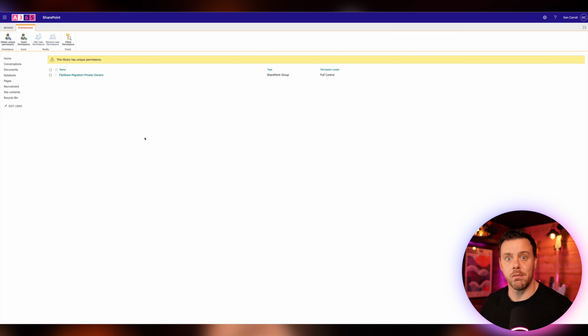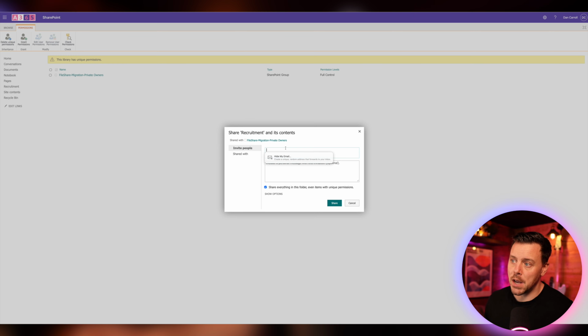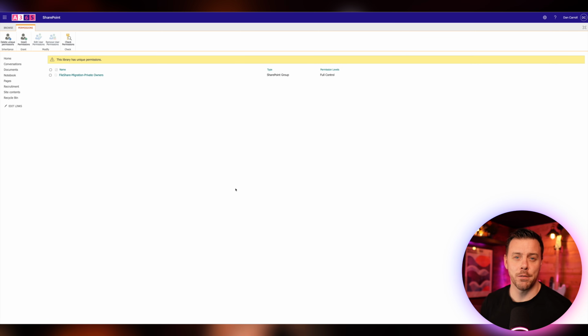But what if we want to grant permissions in here? Well, we could do it on a user by user basis by going to grant permissions, and we could type in the person we want to share this library with and they get access to it. But we can also create a group within the site as a permission boundary that we can then add in here. And you might do that if you want to give a certain group of people specific permissions over multiple libraries. It's just about reusing that permission level. So if you want to add them one by one, you can do it here, grant permissions.